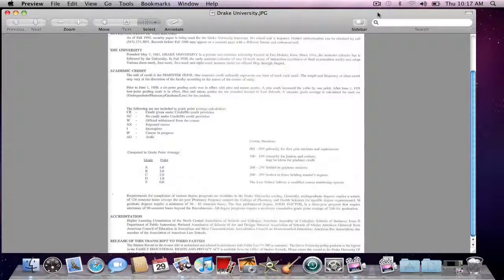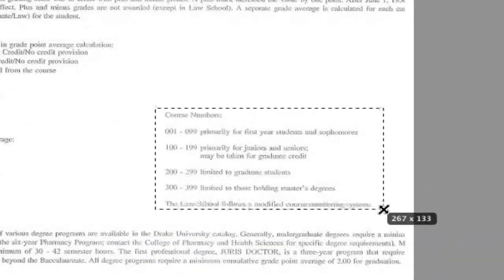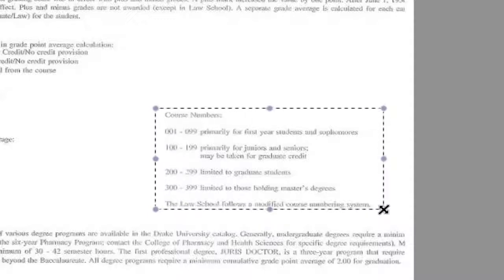You can use a transcript to figure out if your school is a 2-year campus or a 4-year institution. The way that you would figure that out is by finding out if they grant bachelor's degrees, master's degrees, PhDs, or anything beyond an AA degree. So on this transcript, if you read a little below this, it'll talk about bachelor's degrees and master's degrees. Also, if you look at the course numbering, they teach courses for graduate level work. So this means this is a 4-year institution. If you don't have a transcript to refer to, you can always look on the school's website. Usually it'll say it around their mission. And also you can call them.